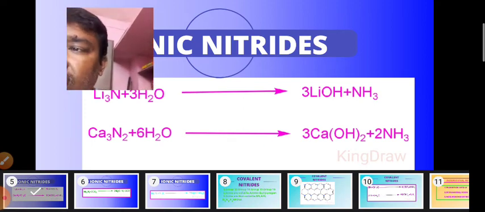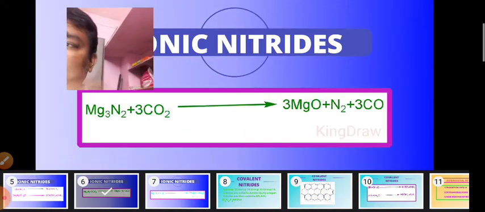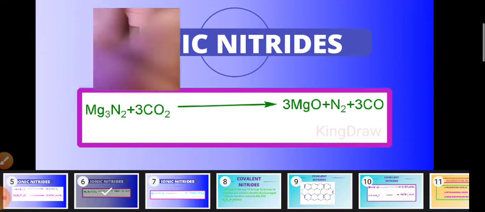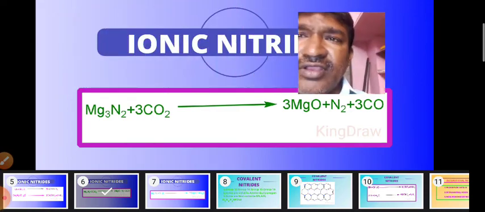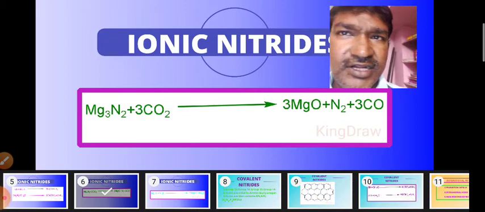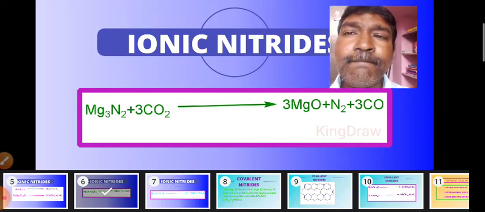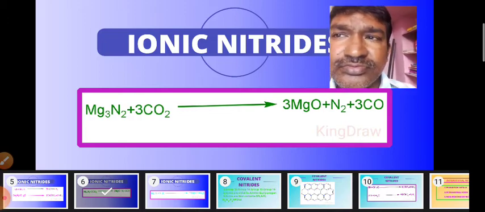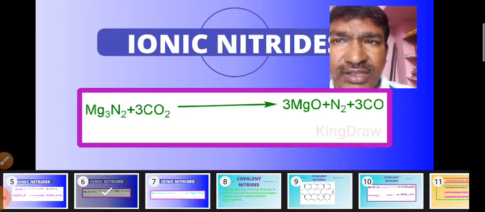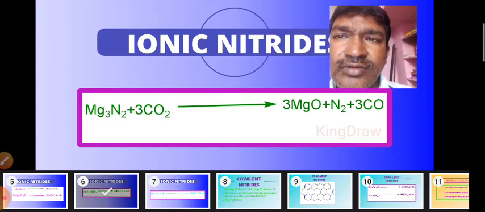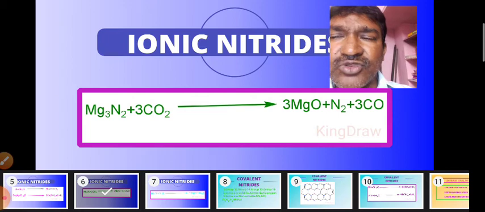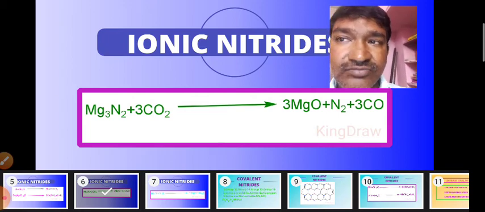Now let us move on to one more reaction related to the ionic nitrides. Look here, when ionic nitrides are reacted with carbon dioxide, they form magnesium oxide along with nitrogen gas and carbon monoxide.